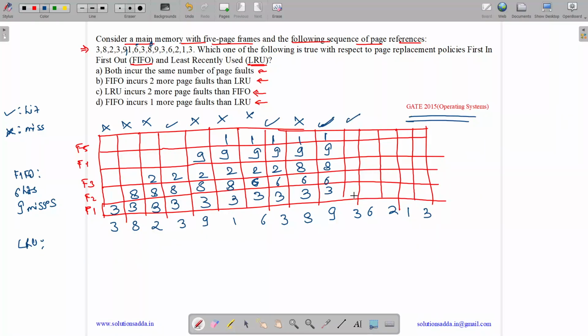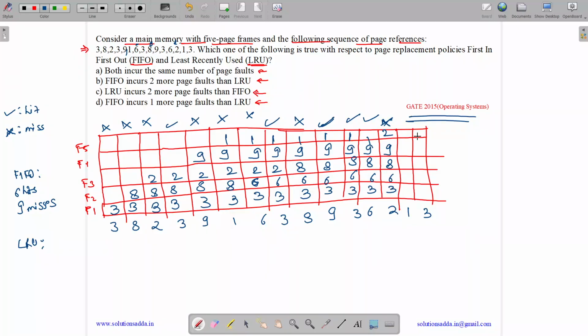Now we have 3. 3 is a hit. We have 3, 6, 8, 9, 1. Now we have 6. 6 is a hit. We have 3, 6, 8, 9, 1 with a hit. Now we have 2. 2 is a miss. So among 3, 6, 8, 9, 1, which is the least recently used? 6, 3, 9, 8. So 1 is the least recently used. 1 is replaced with 2, and it was a miss.